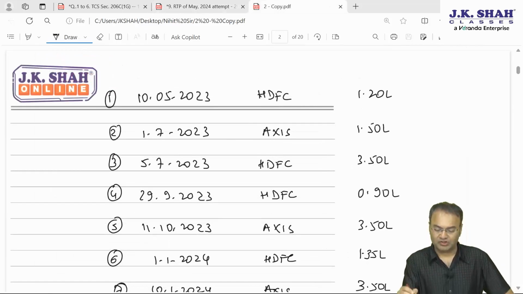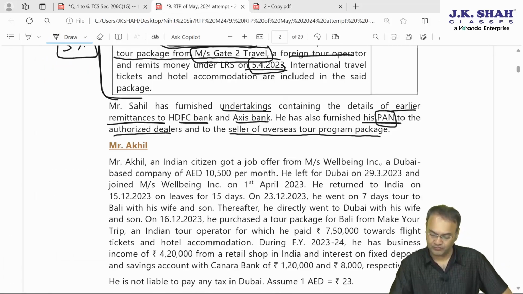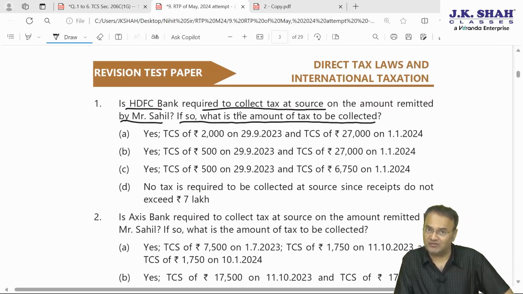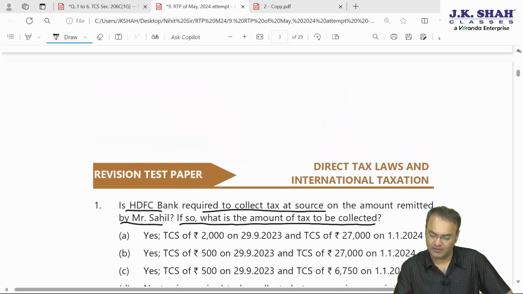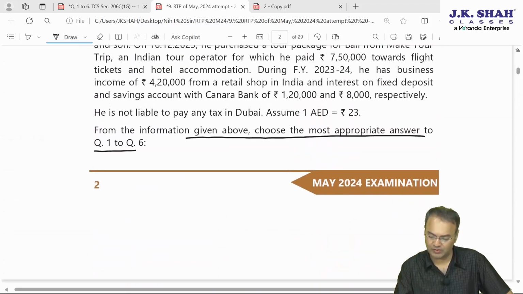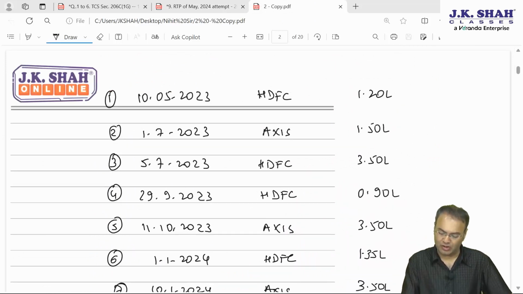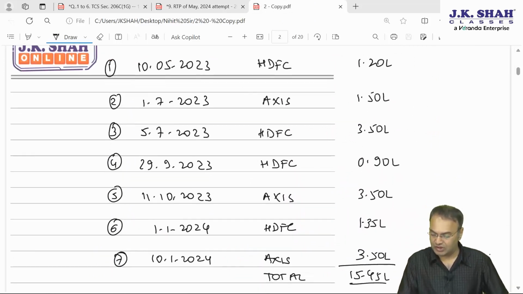So now what is the question? Question number 1: is HDFC Bank required to collect the tax at source? Collection would be under 206C1G. With HDFC Bank there are 4 transactions. Let's understand. 4 options are given to us. In chronological order, let's see when the 7 lakh limit is getting exhausted.